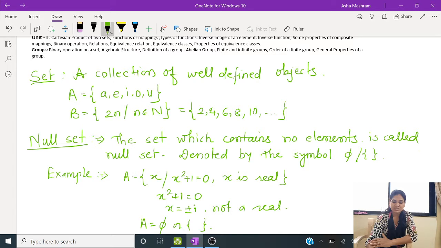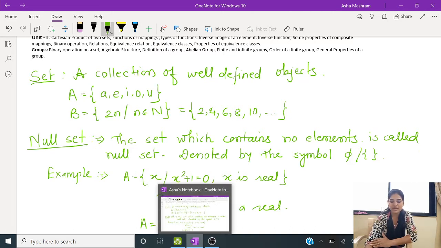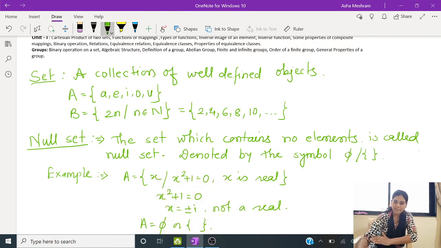Next, the set B. Now, what is set B? Set B is the multiple of 2, contains the multiples of 2. So this set will contain the elements 2, 4, 6, 8, 10, and so on. So this is the definition, and similarly you can define many sets.